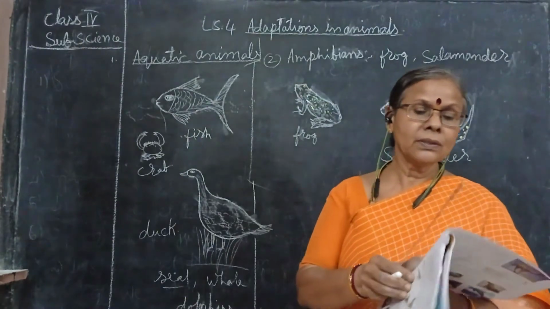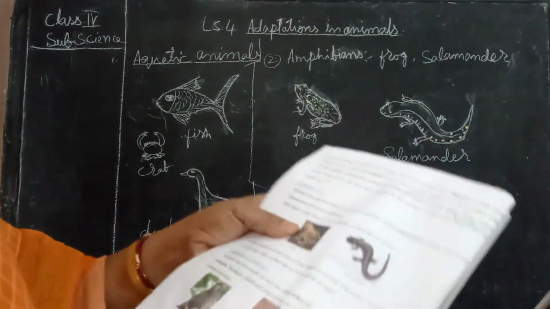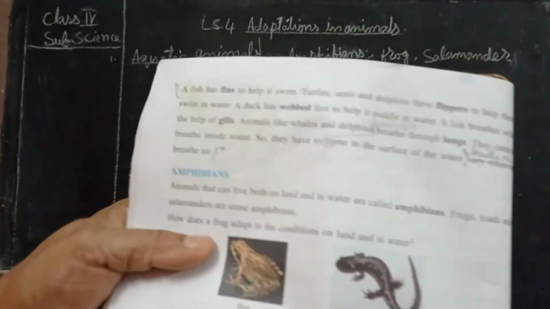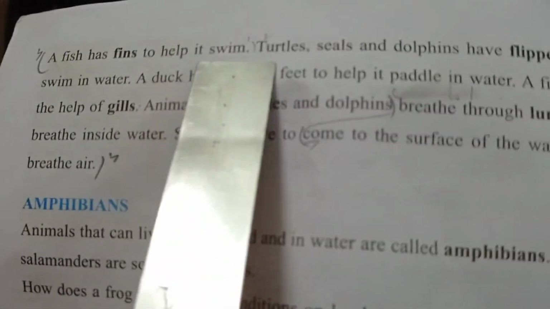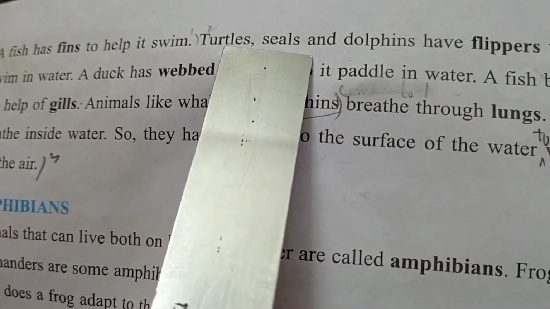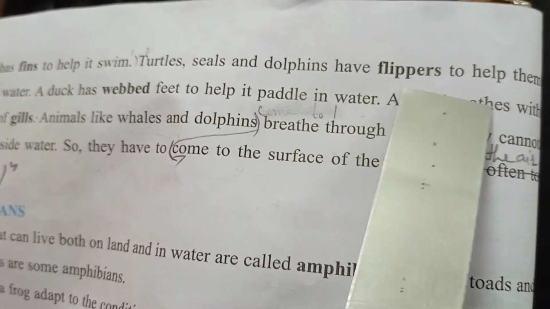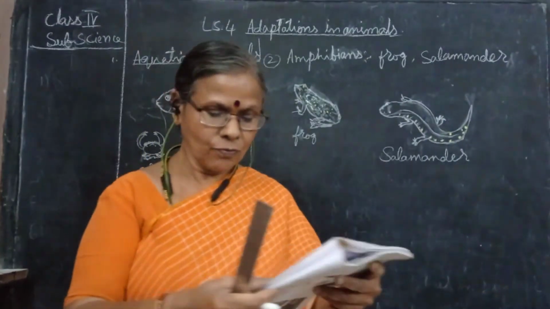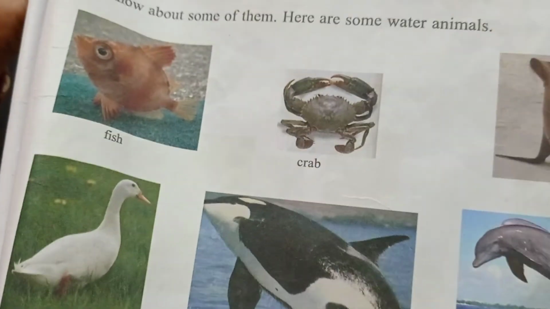Now we'll read a few more about this. Turn the page, page number 216. A fish has fins to help it swim. Turtles, seals and dolphins have flippers. These are the flippers.